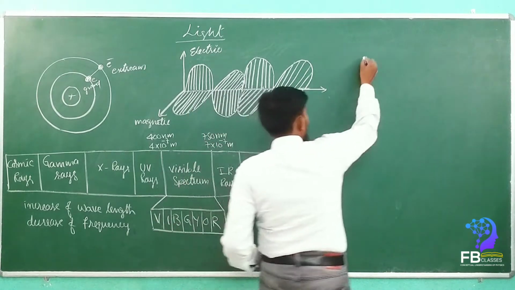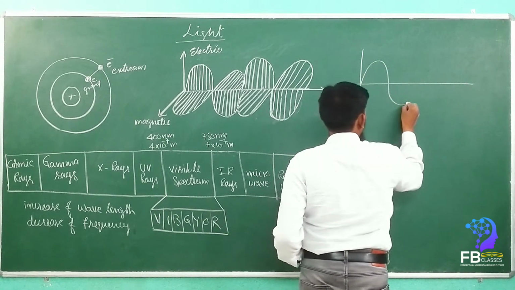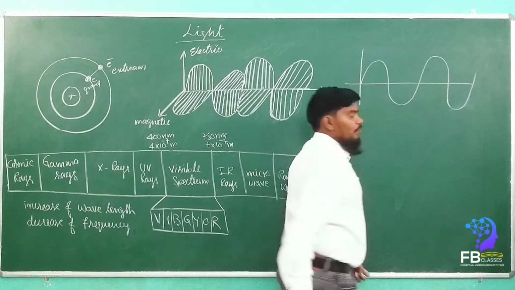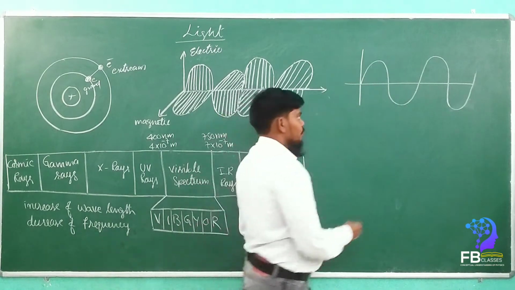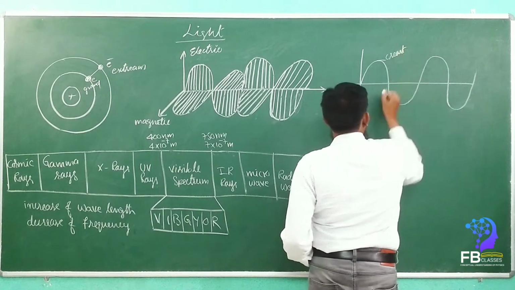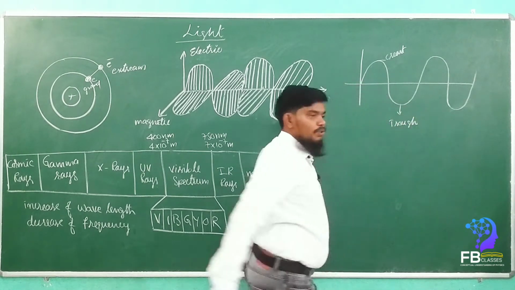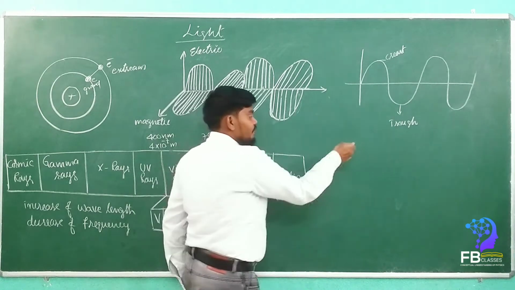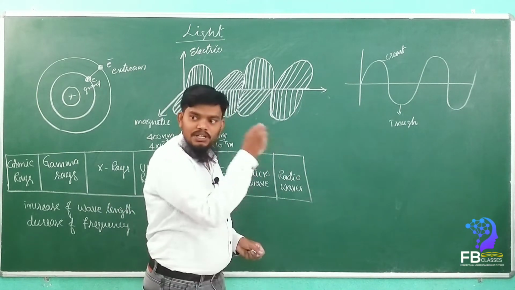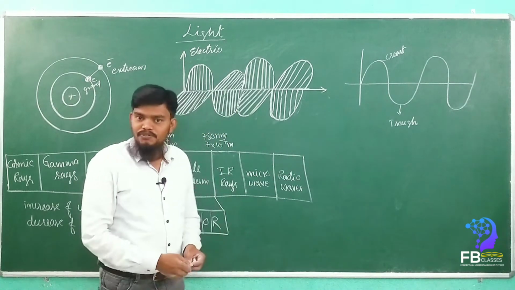See here, whenever, see, it will go like this. It will go in the form of crest and trough. It will go in that form of crest and trough. See here, when we take a rope and once we jerk it, then what will happen? It will go in the form of a wave. Yes or no? It will form the wave, right?